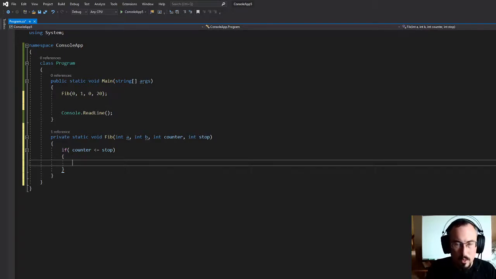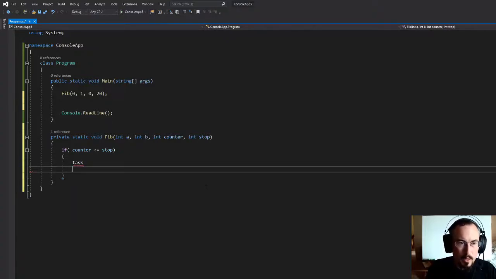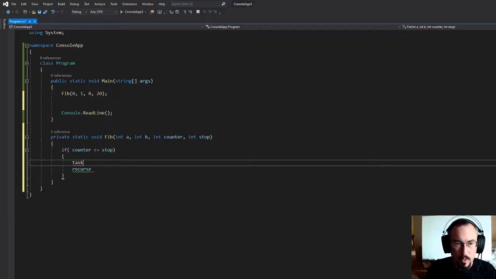Now, a lot of recursion methods will do the task first, and then they will recurse after. In this case, that would keep things going in order, like a regular for loop.